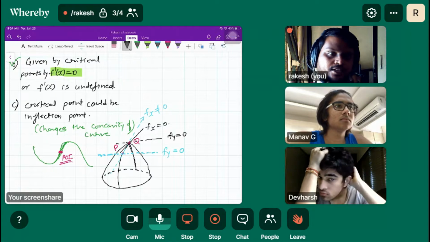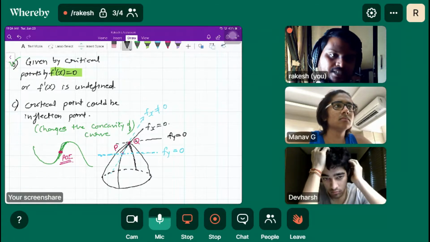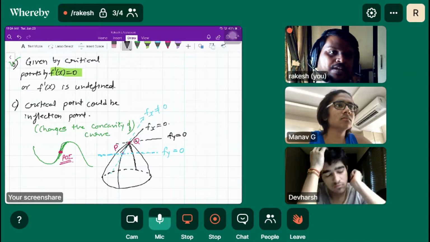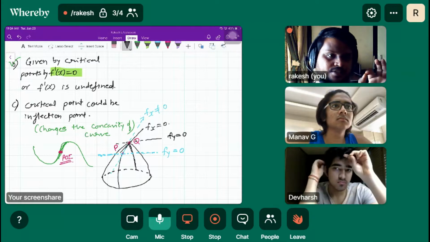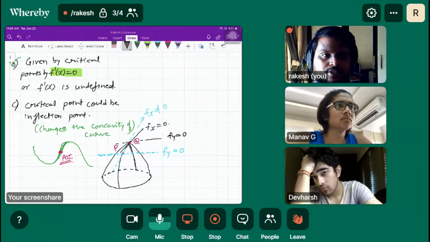Do you understand that? When it happens at the same point, only then can we say that the given point is the peak of the surface, right? It must happen at the same point. It's very important. Both derivatives must be 0.